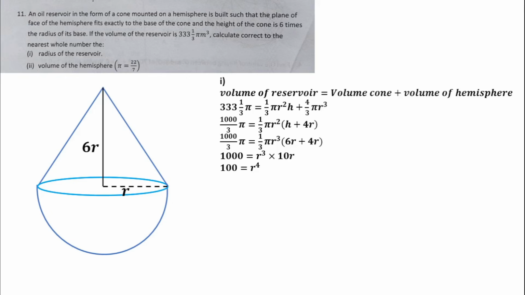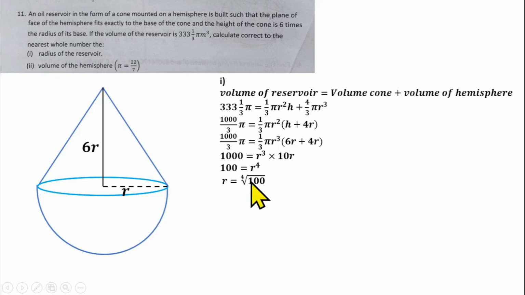So just give me 1 minute please. 1000 divided by 8. That should give us 125. So you are going to be having 125 equals r raised to power 4. Then from there we can now find the fourth root of 125. So that gives you r.